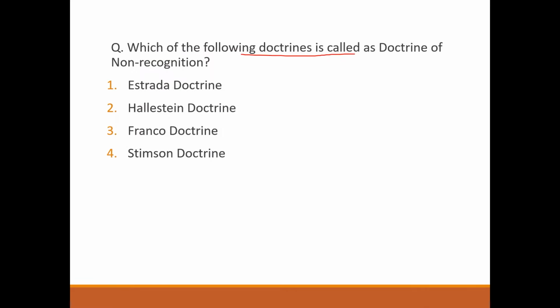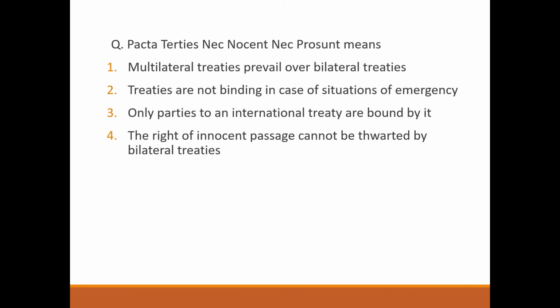Next question. Which of the following doctrines is called as doctrine of non-recognition? It's option number 4, Stimson doctrine. Next question. Pacta tertiis nec nocent nec prosunt means only parties to an international treaty are bound by it. Option number 3.